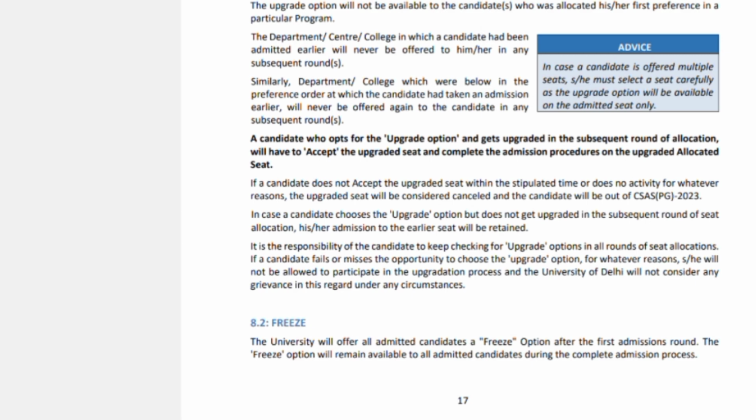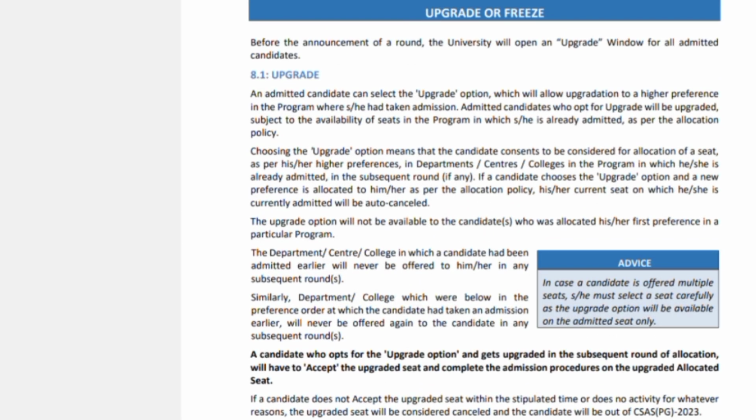Upgrade is the option for when you have already been allocated a seat in a particular college, but, for example, you want to study in St. Stephen's College, and you got Jesus and Mary College.